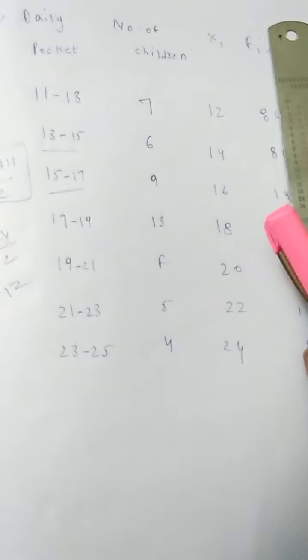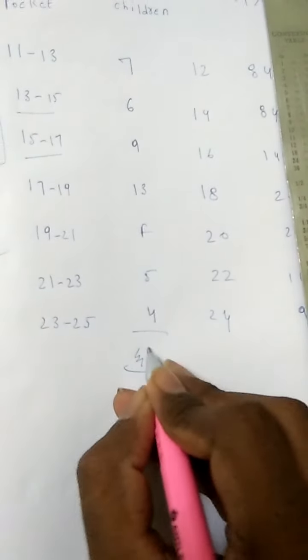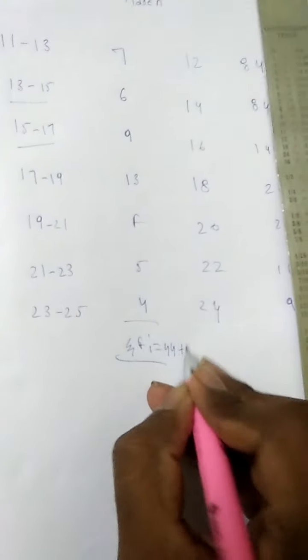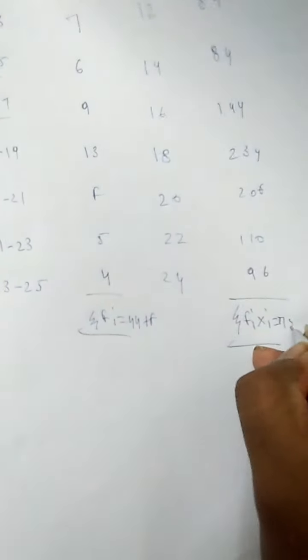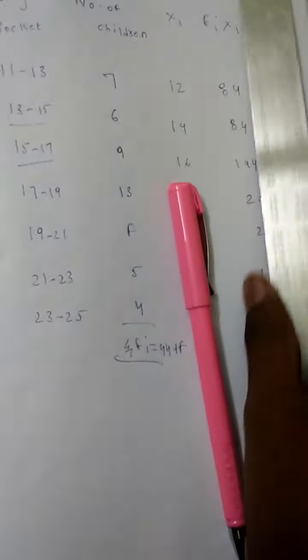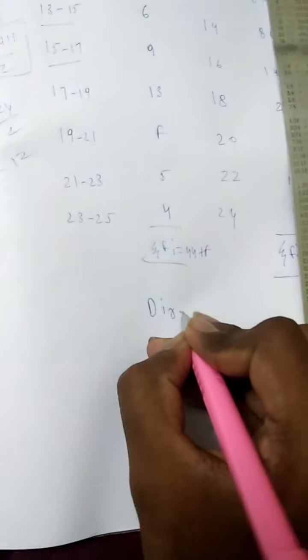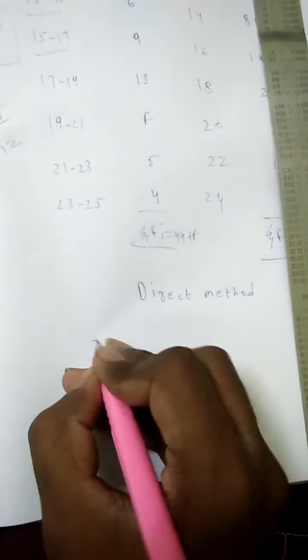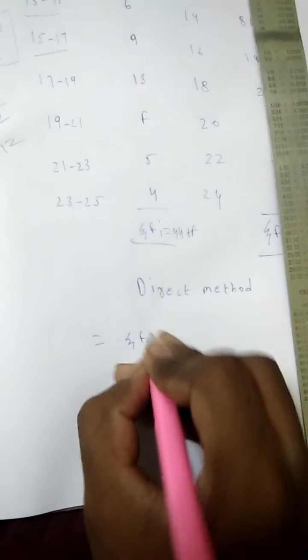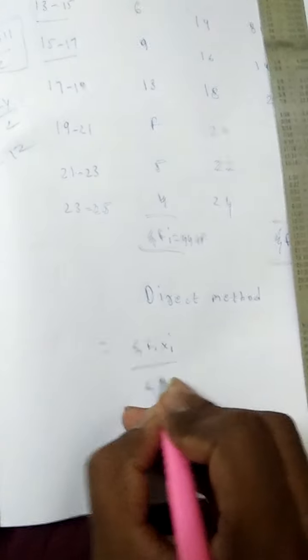So this one: 7 plus 6 is 13, 13 plus 9 is 22, 22 plus this one, this is 44 plus f. And this is sigma fi xi, which is equal to 752 plus 20f. So the direct method is equal to sigma fi xi by sigma fi.